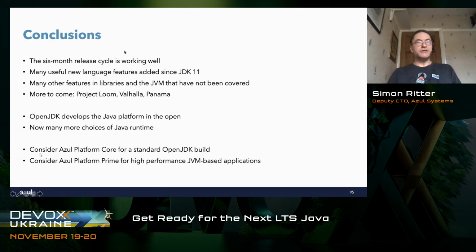So essentially, the 6 months release cycle is working really well. Many new features added to the JDK since JDK 9. There's some other big projects that are coming through as well. Project Loom, Project Valhalla, Panama, talked a little bit about there. And obviously OpenJDK is developing the Java platform in the open, and you have many more choices for your Java runtime.